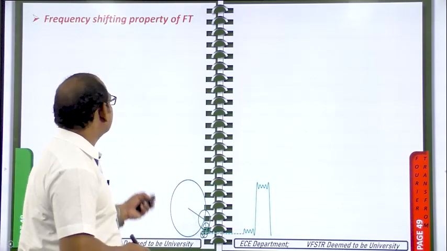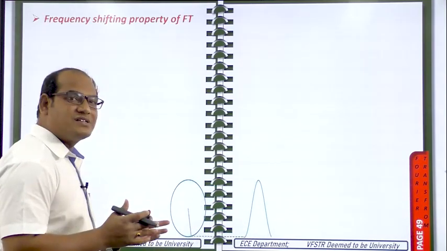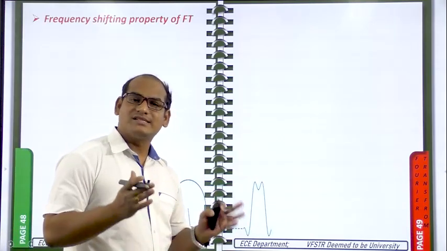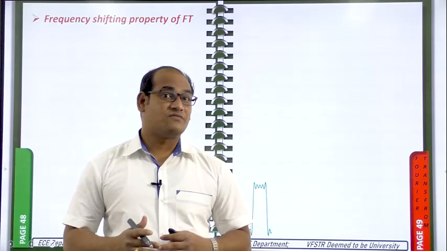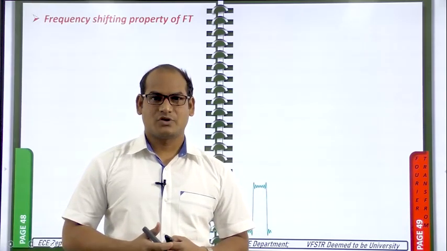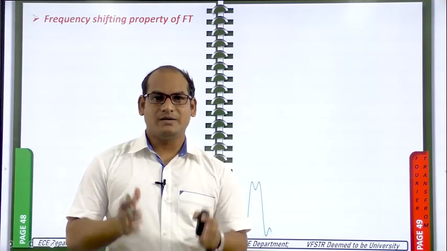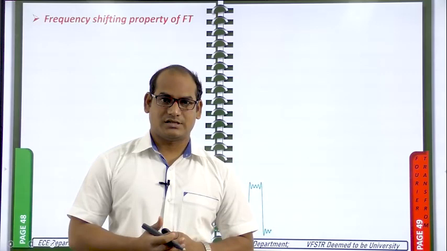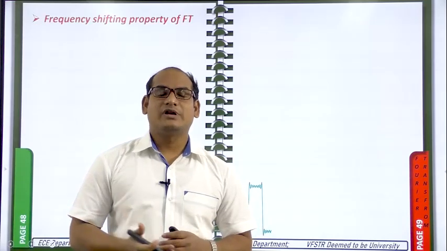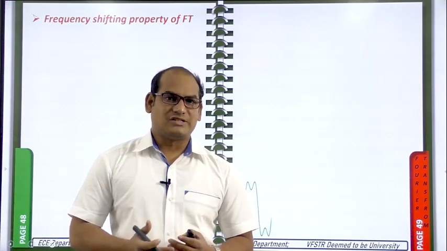Now we will see the frequency shifting property of the Fourier transform. This frequency shifting property is very important, compared to other properties, for understanding the further subject. It is very important to understand the analog communication subject, where you will learn about different modulation techniques.